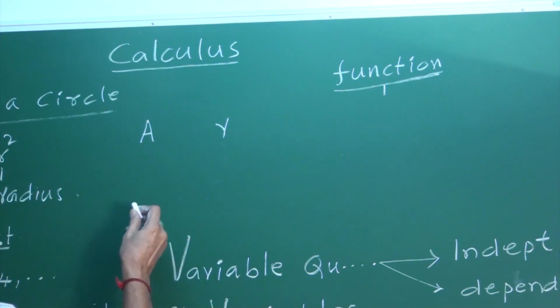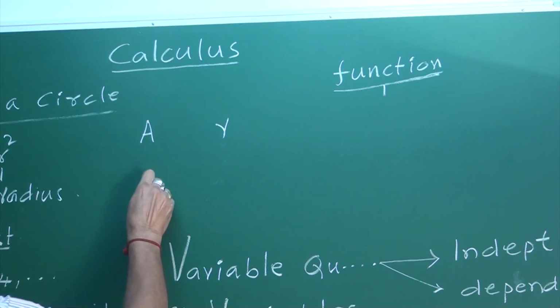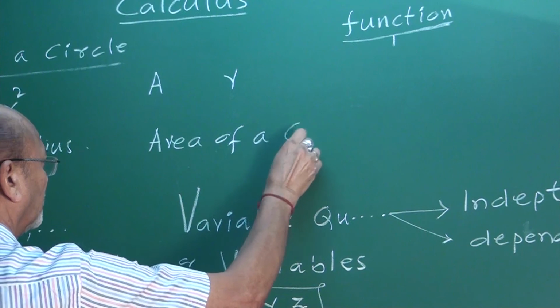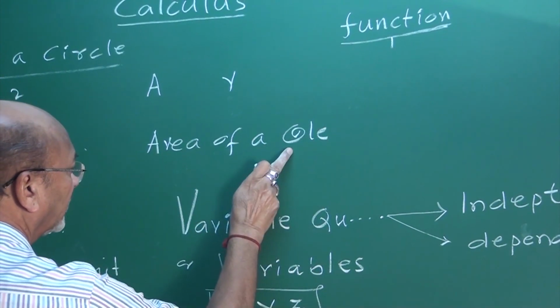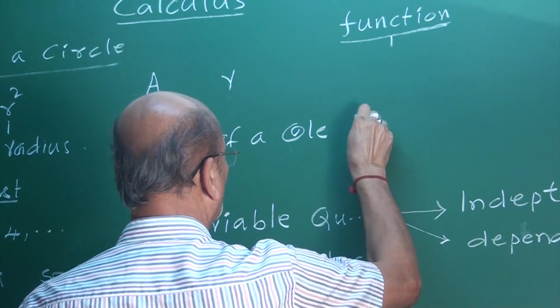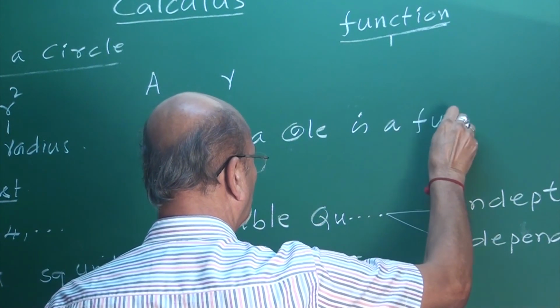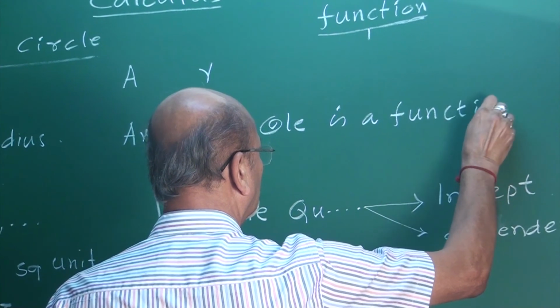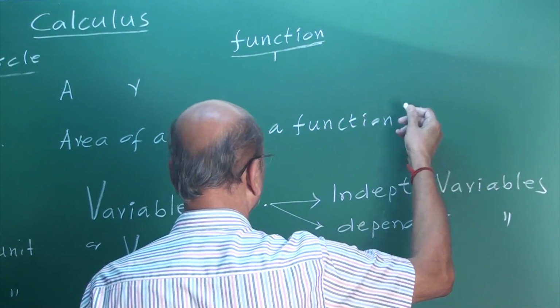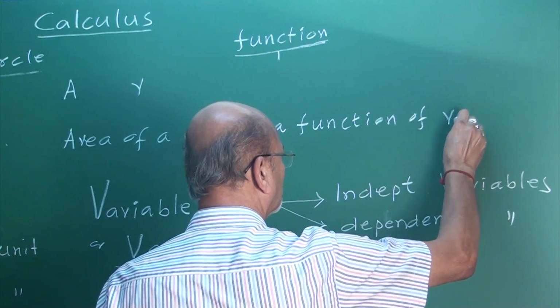In this case, we say the area of a circle is a function of its radius.